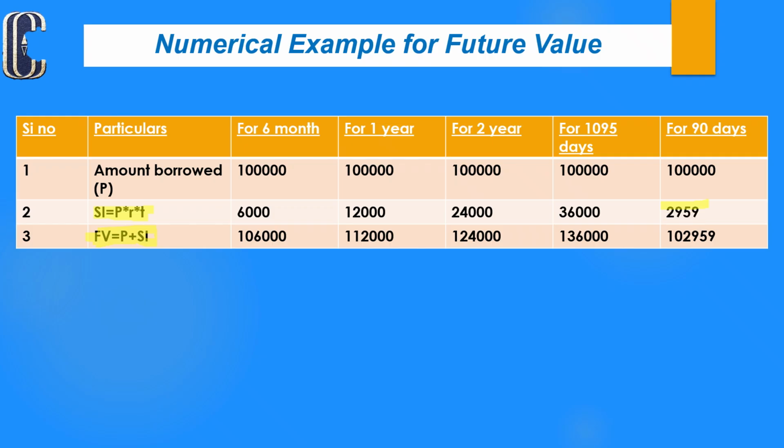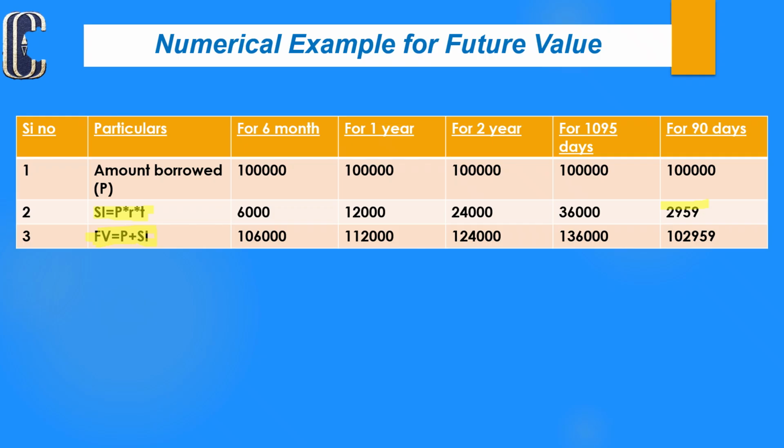So here it is easy to understand the present value and the future value, which we call the time value of money. The present value of 1 lakh rupees after 6 months will be 1 lakh 6,000 rupees. That is the future value of today's 1 lakh rupees. Today's 1 lakh rupees at the end of the first year is 1 lakh 12,000 rupees. At the end of the second year it is 1 lakh 24,000 rupees.